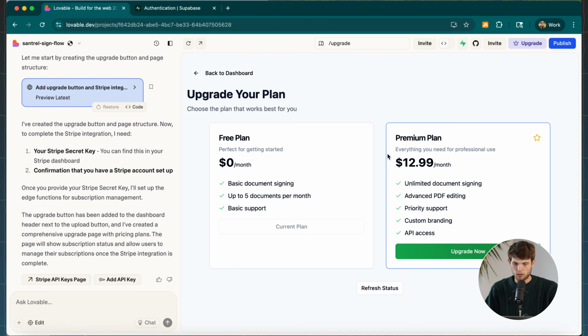And we can change up all of this, different stuff here. If we want to change the wording here, we can just tell it what specific words we want to change, or we can make our own and we can just upload that and it will put that in there for us. But that looks pretty good for something that just took me 30 seconds.